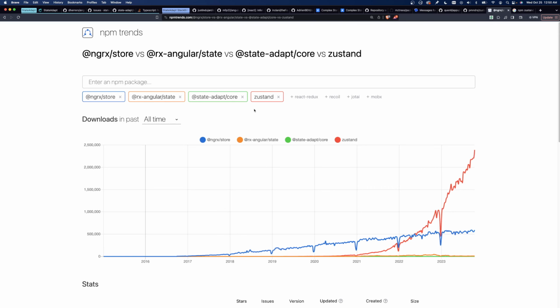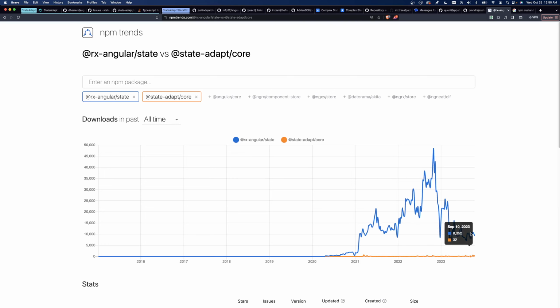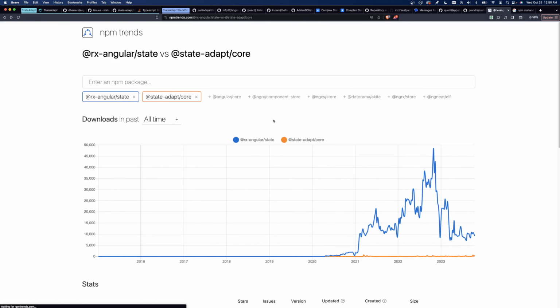And so if we just get rid of that for a second, we'll see that's NgRx compared to RxAngular and StateAdapt. And if we get rid of NgRx, then you can see RxAngular. And if we get rid of that, you can see StateAdapt. Very small compared to the others.